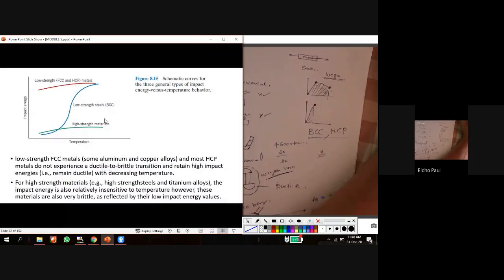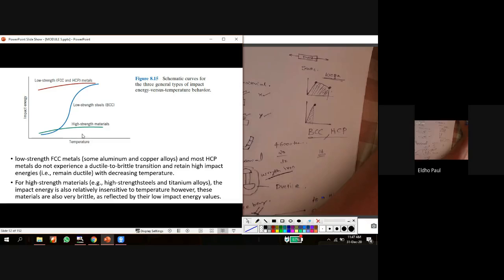Okay, so this is another curve showing the transition from ductile to brittle. Here we can see FCC and HCP material: with respect to temperature variation, there is no sharp decrease in impact energy. So low strength FCC and HCP metals do not show any transition from ductile to brittle with respect to temperature change.